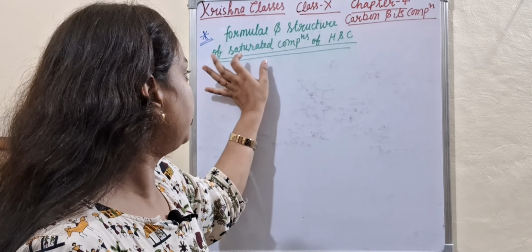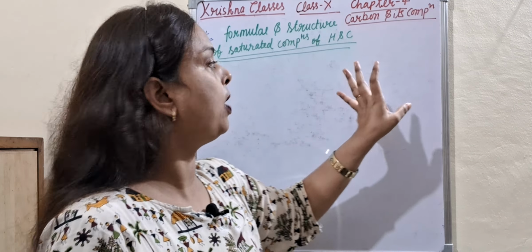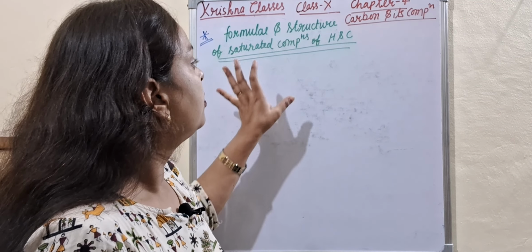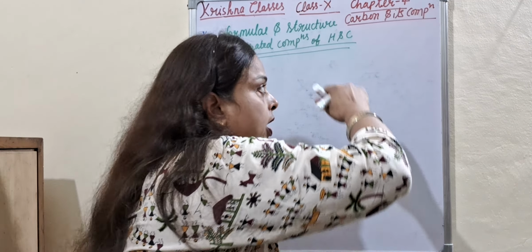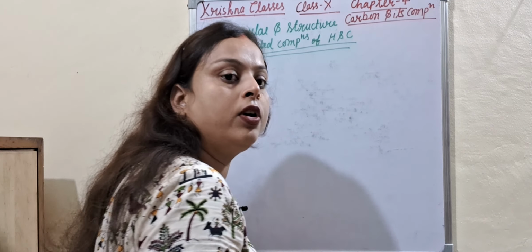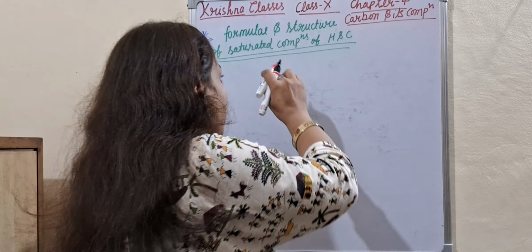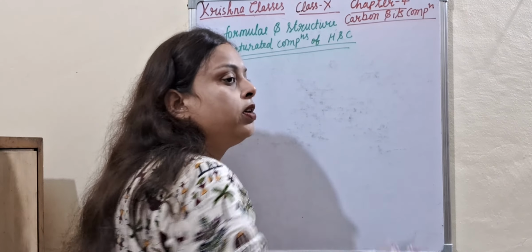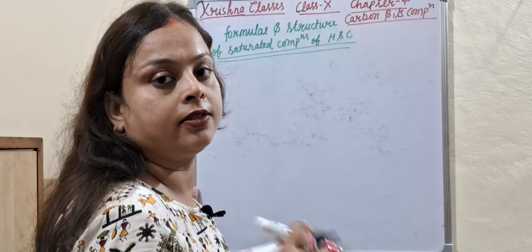So what is a saturated compound? When any hydrocarbon compound has only single bonds, that is called a saturated compound. Example, as I discussed in my previous video, alkane.